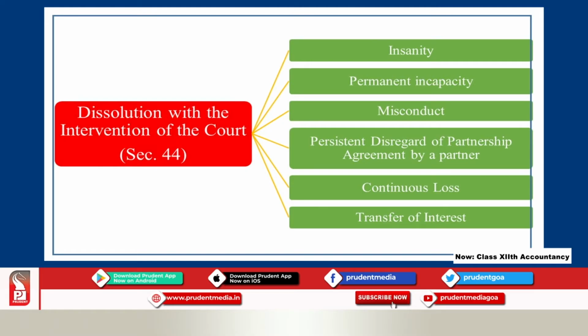Under such circumstances, the court can ask them to close down. Then misconduct. Suppose any partner or partners violate the provisions of the Indian Partnership Act of 1932. Under such a situation also, the court can ask the partnership firm to close down the business.